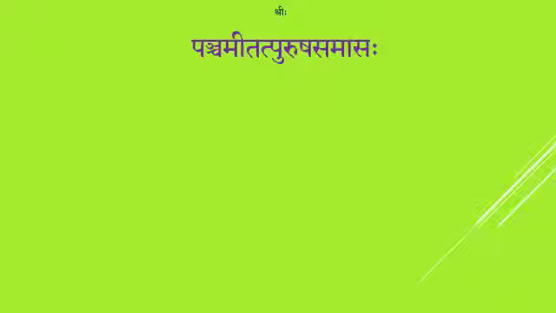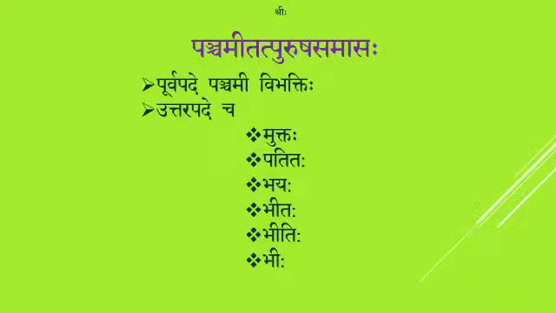It is Panchami Tatpurusha Samasaha. The two criteria are Purvapade Panchami Vibhakti. The first word should be in Panchami Vibhakti and the Uttarapada should be either Muktaha or Patitaha or Bhayaha or Bhitaha or Bhitihi or Bhihi. Only then you will get Panchami Tatpurusha Samasaha. I repeat the criteria. The Purvapade Panchami Vibhaktihi. The Purvapada or the first word should be in Panchami Vibhakti. The Uttarapada should be any one among these 6 to qualify for the Panchami Tatpurusha Samasaha.